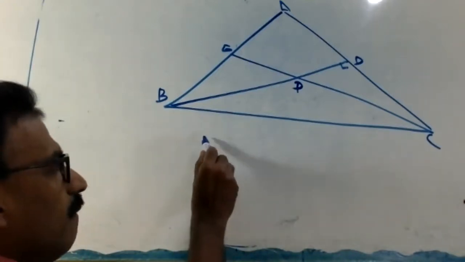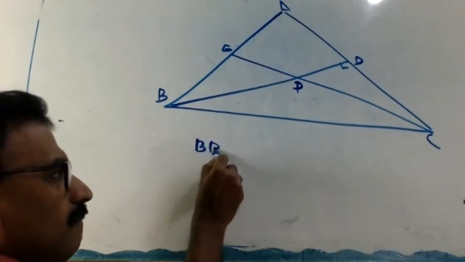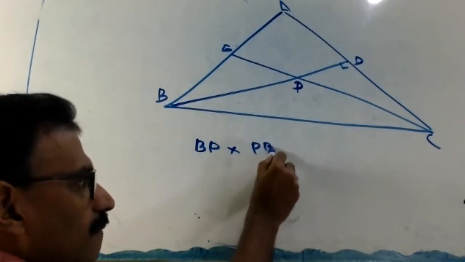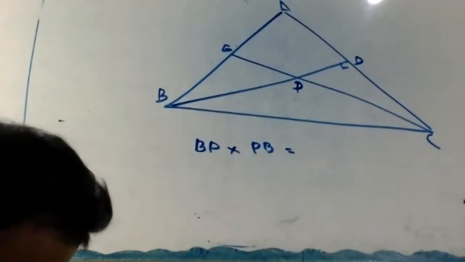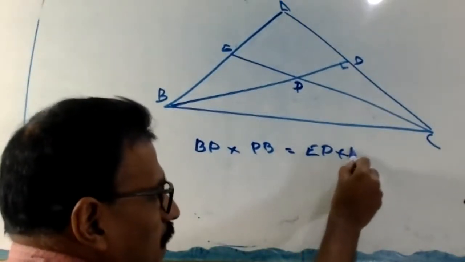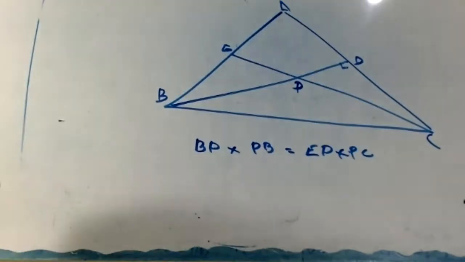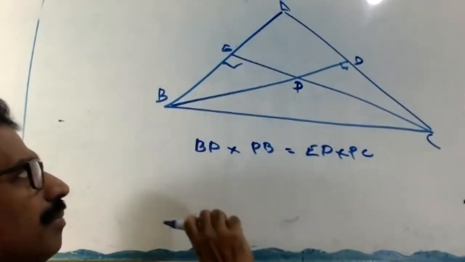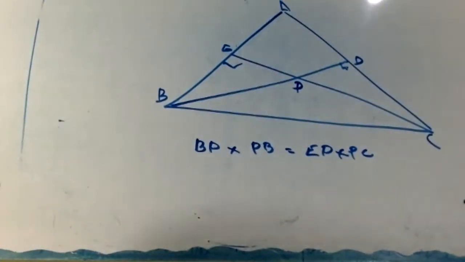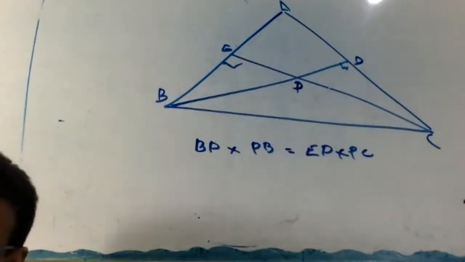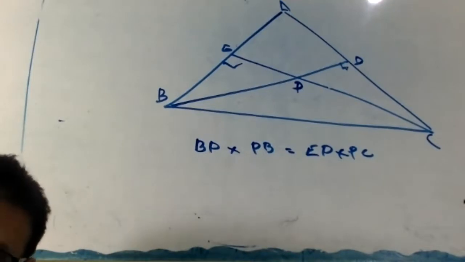Prove that BP into PD equal to EP into PC. Okay, we try now. Question again. This figure, this angle 90, this is 90. Okay, that's only. Show that BP into PD equal to PC into PE. Okay, we try.